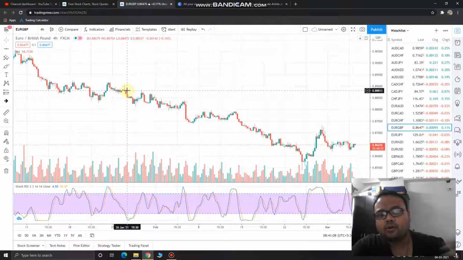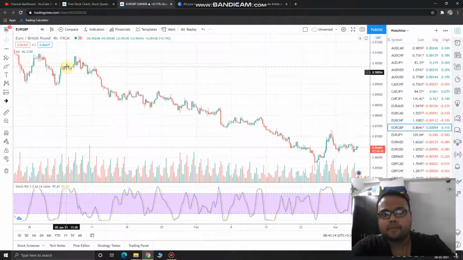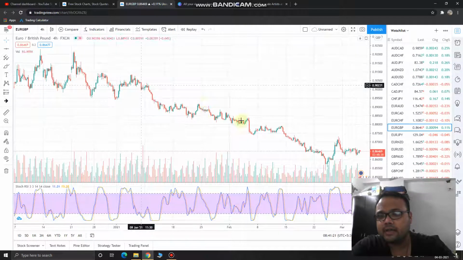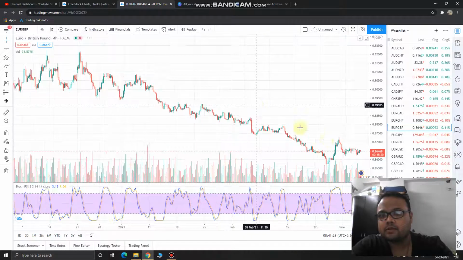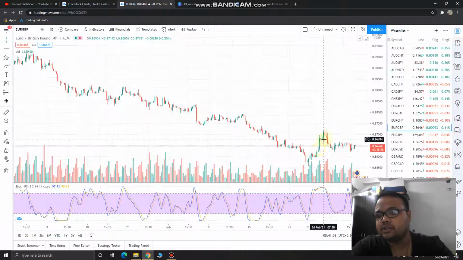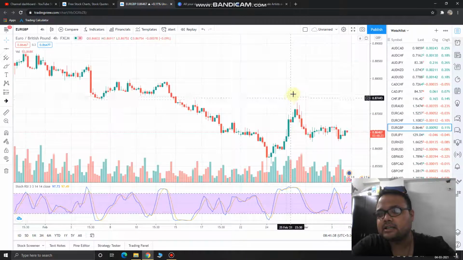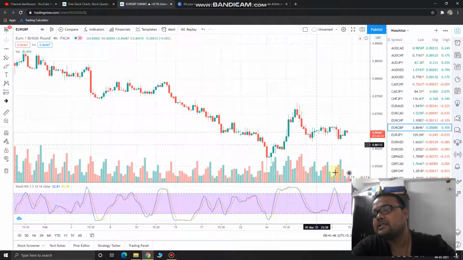Okay, this is the 4 hours time frame and you can see how big the fall was. See, from here the market started falling from 0.92030, and ultimately came and reversed from 0.8578. Just look at this fall. So this is just a part of a consolidation. Generally, in some circumstances, what happens is that the market makes a small high like this, and from there the market again starts falling.